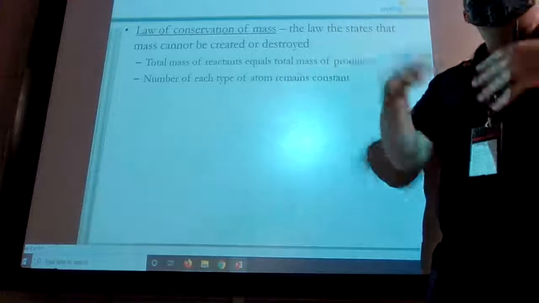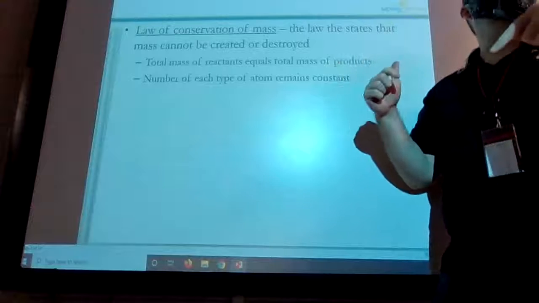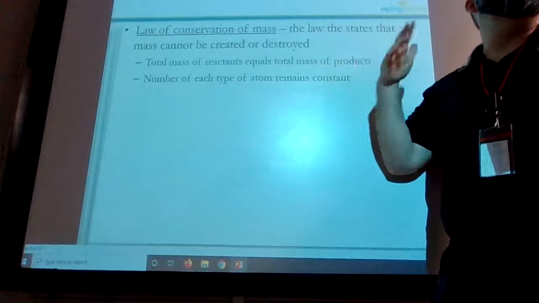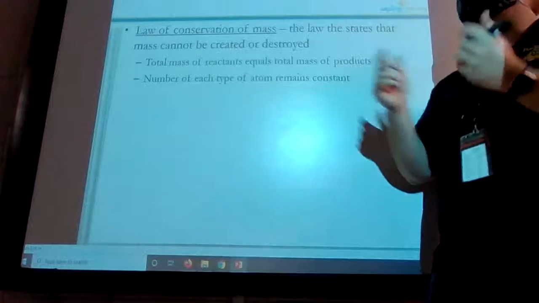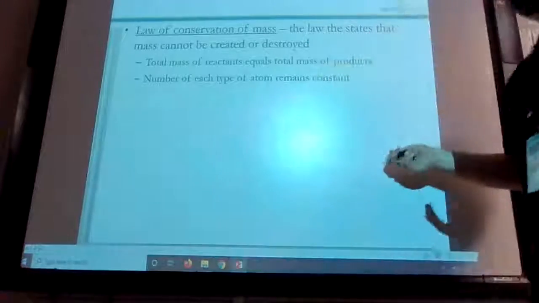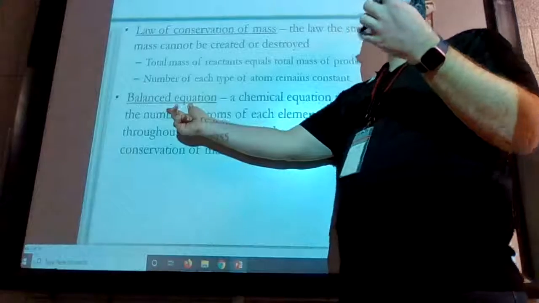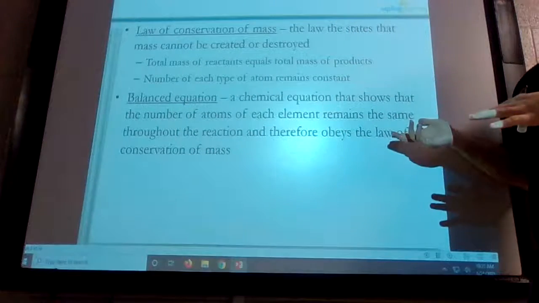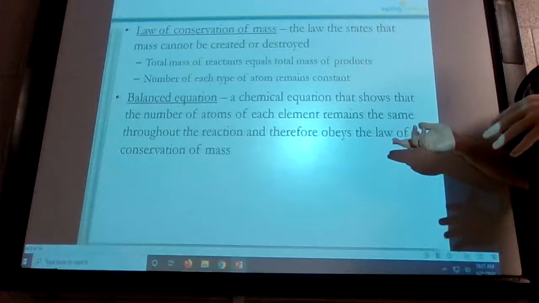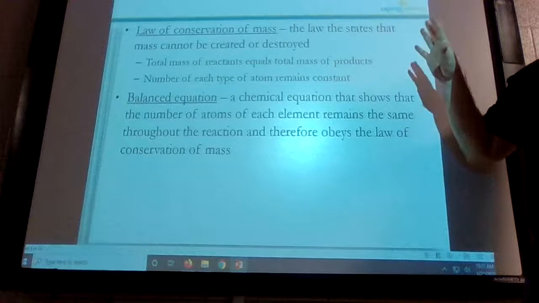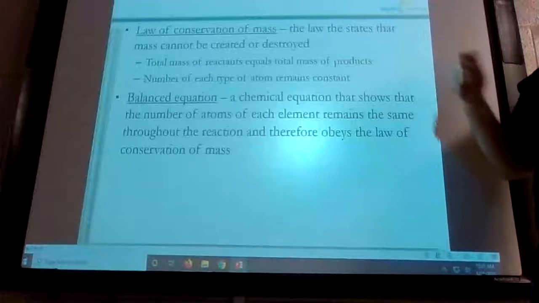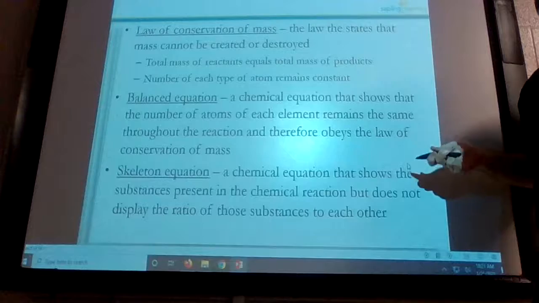Whatever goes in has to come out. If it doesn't go in, it can't come out the end. It's got to be equal on both sides. And that's what we're dealing with here. We're going to be balancing equations. So that's what they introduce now. A balanced equation is one where all of your coefficients and all of your subscripts add up on both sides. Everything that goes in comes out of your beaker, and everything is nice and balanced.